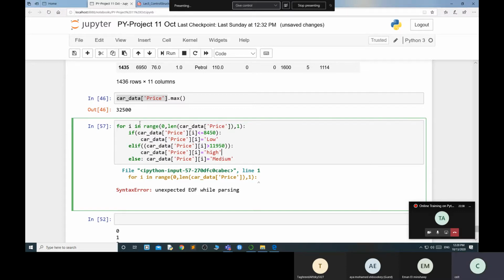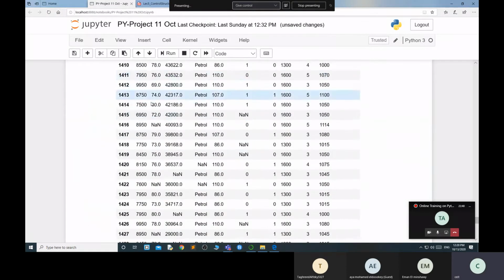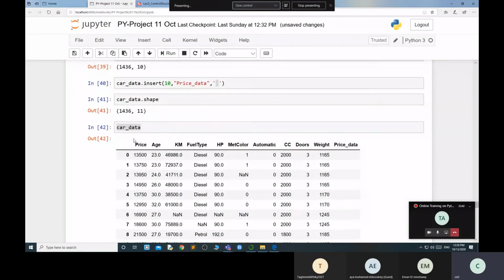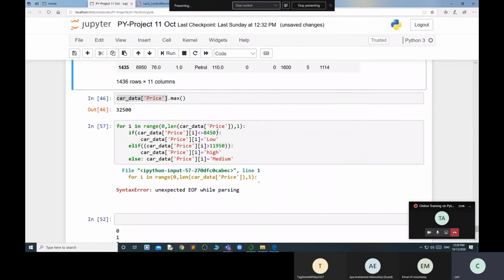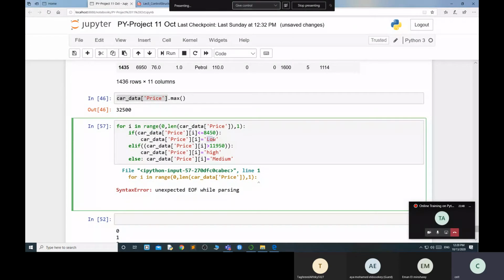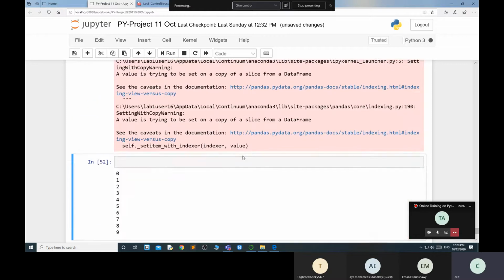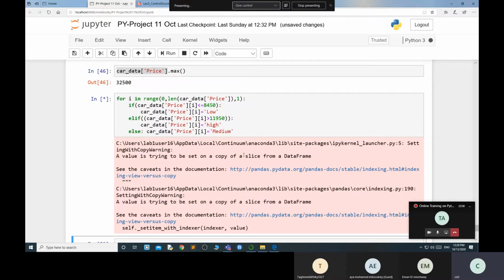Okay, so I started in my price section. In my price section, I go through each of the values, then I put a condition. If this value is less than this, then the price is low. If the value is this, then the price is high. If the value is this, then the price is this. Now, if you execute this one, it will execute properly, I think.